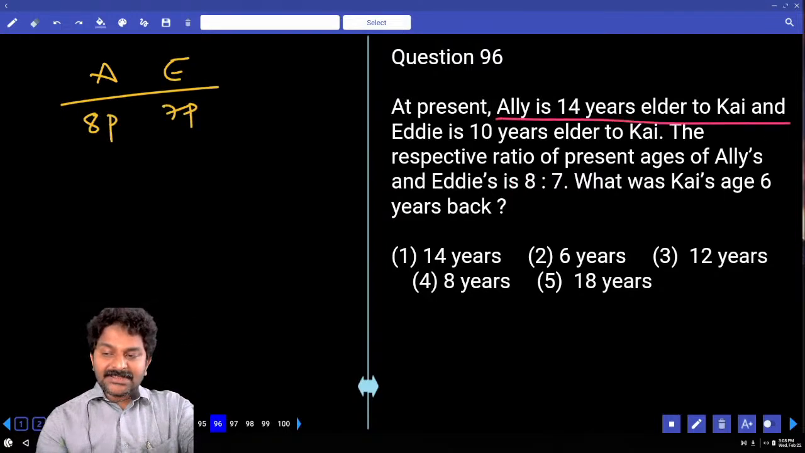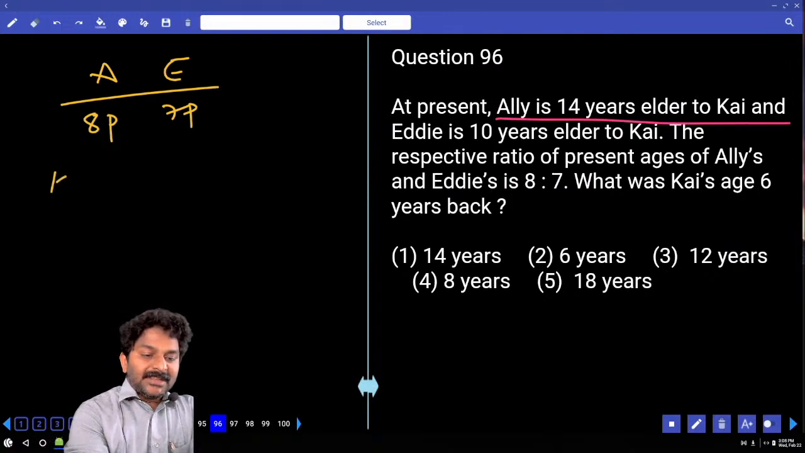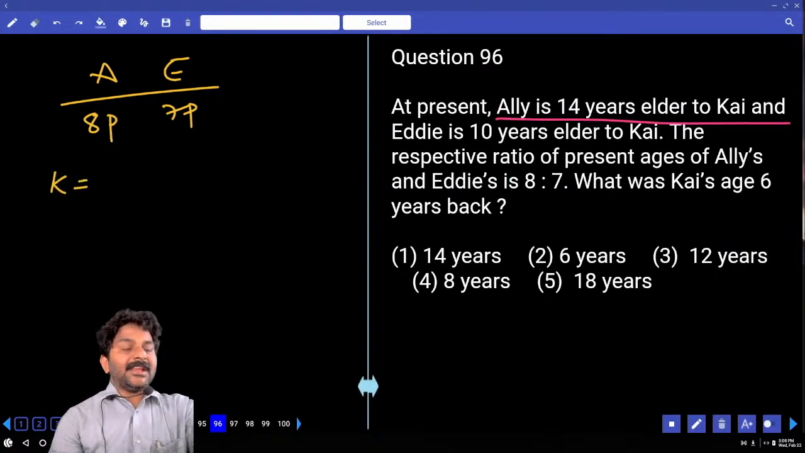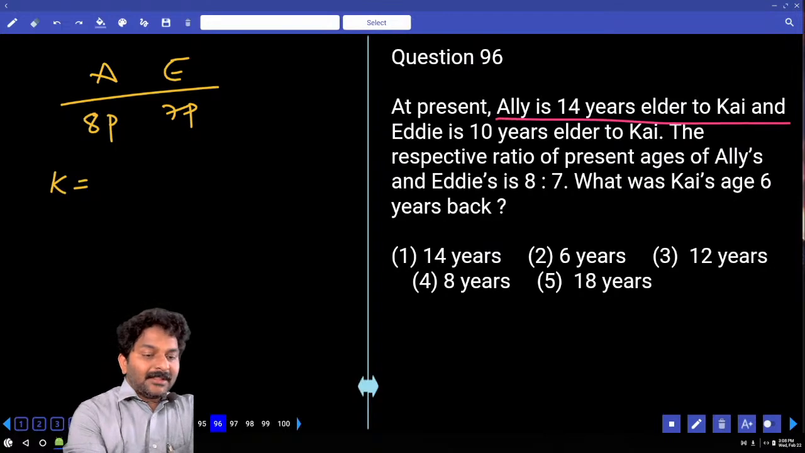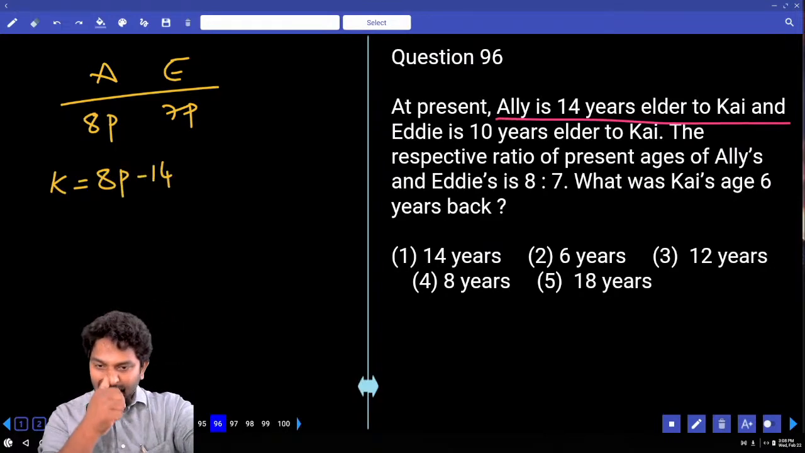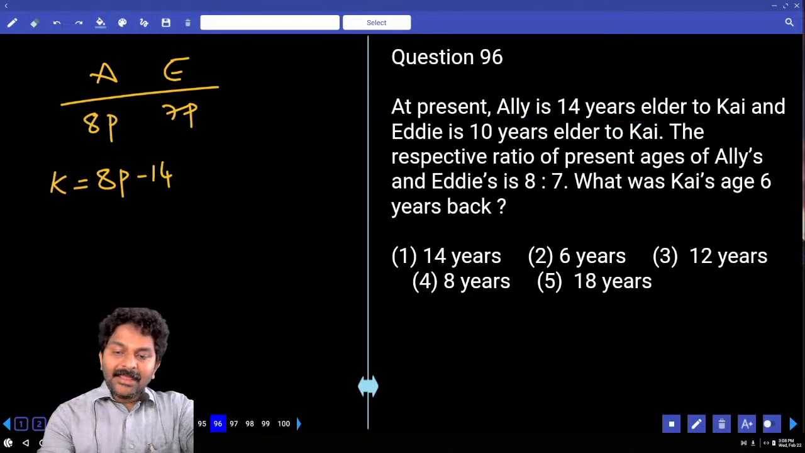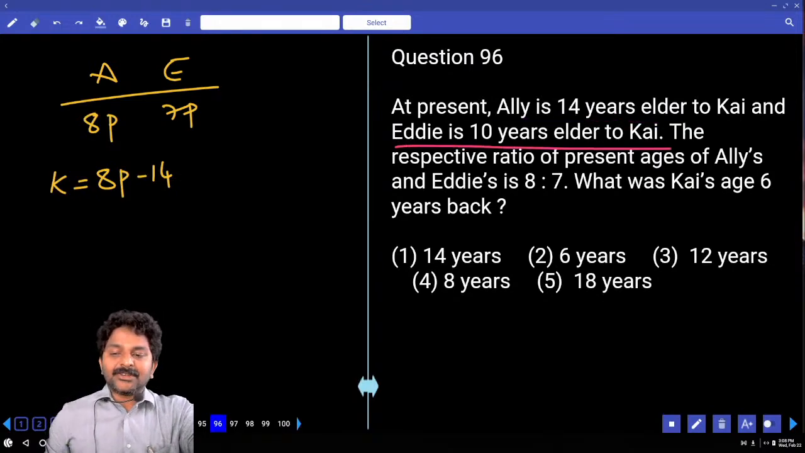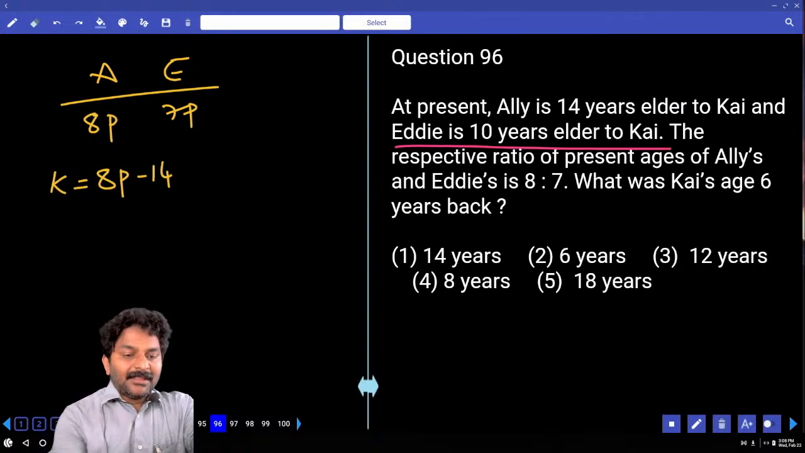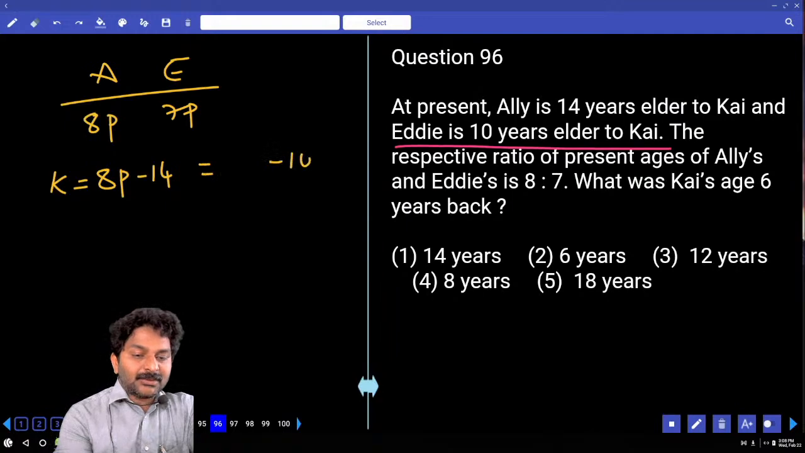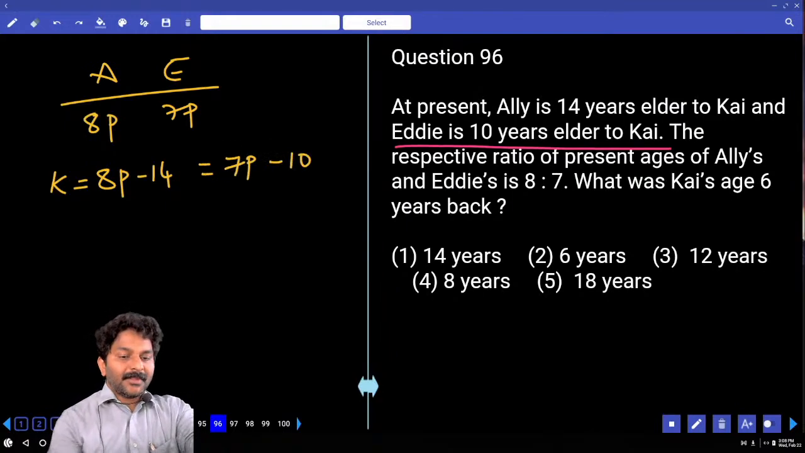Ali is 14 years elder to Kai. That means Kai's age is 14 years younger to Ali. That means 8 parts minus 14. And Eddie is 10 years elder to Kai. That means Kai's age is 10 years younger to Eddie. In both cases we have Kai's age only.